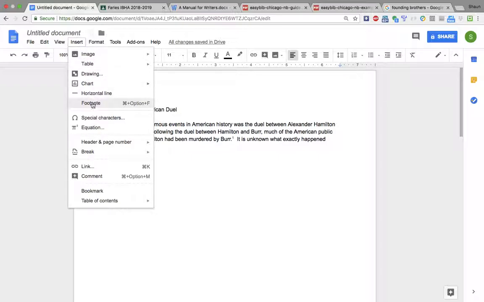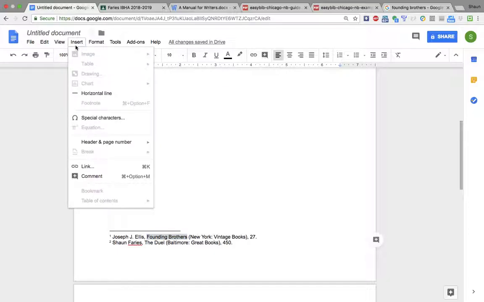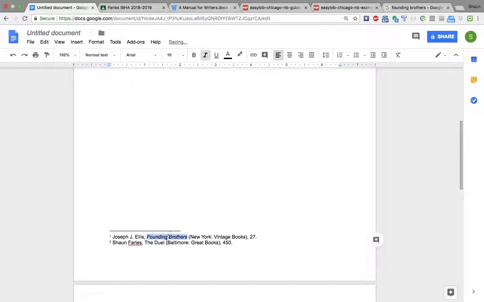So again, insert, drop down, footnote. It automatically will create number 2 for me. And so for here, same kind of thing. I'm going to do Sean Ferris, The Duel. I'll give it the shorter one. So we said Baltimore, Great Books. And this was page, I'm going to make this up, 450. Okay. All right. And don't forget to italicize the book titles.